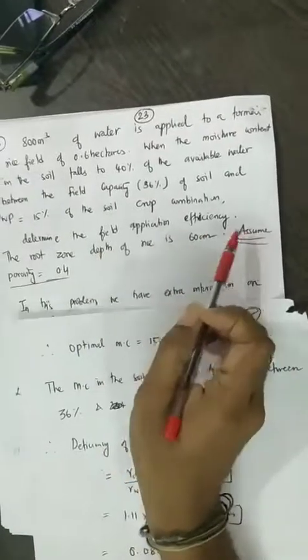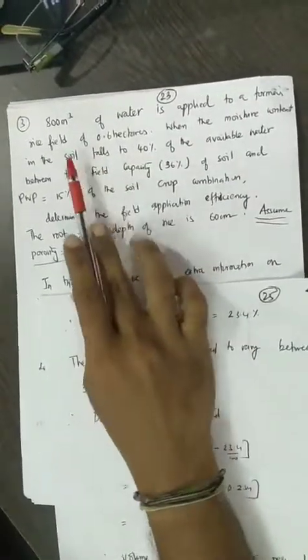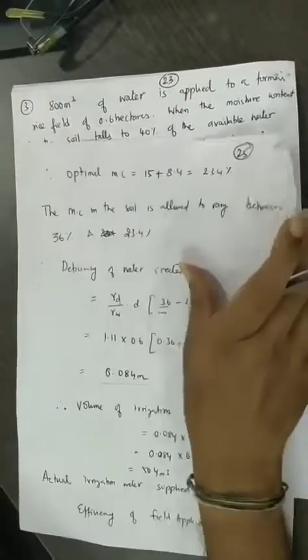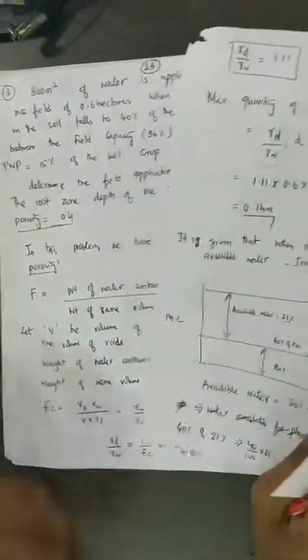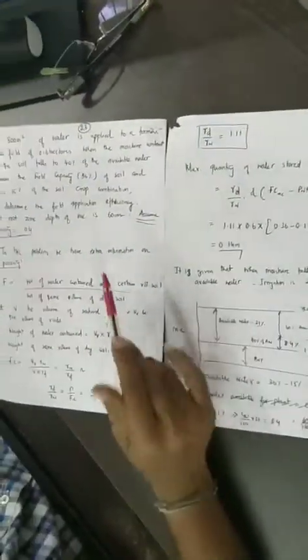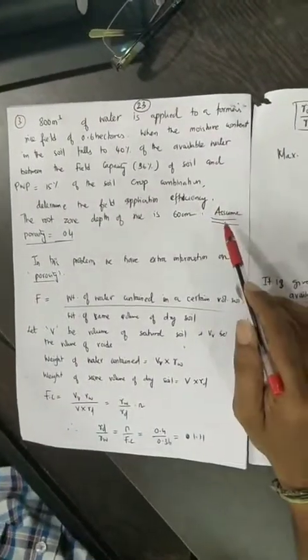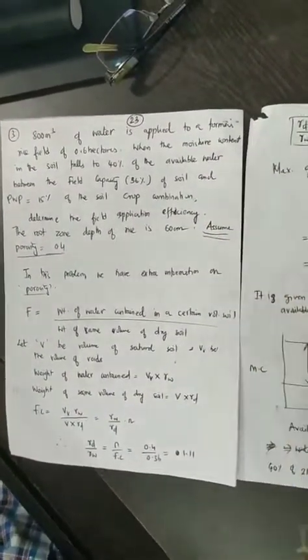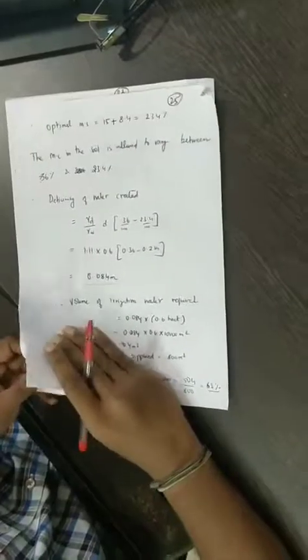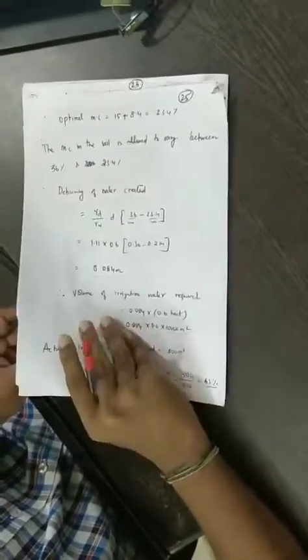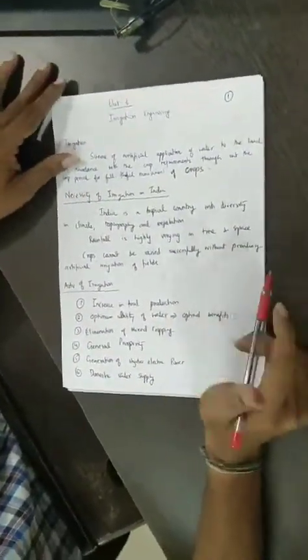Determine the field application efficiency if 800 meter cube of water is applied. This particular problem is slightly different in the sense that you are not given the value of the density, rather you are given the value of porosity. Yes, that's all. These are the different types of problems. You can also solve the problems that are already given, and with this you will be able to solve all the questions that are there in the set of questions that are already given.